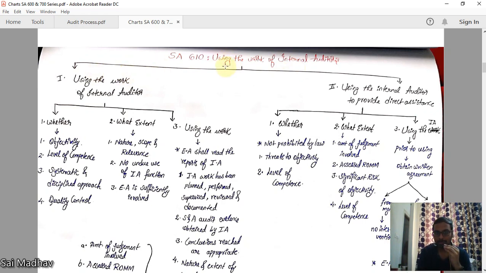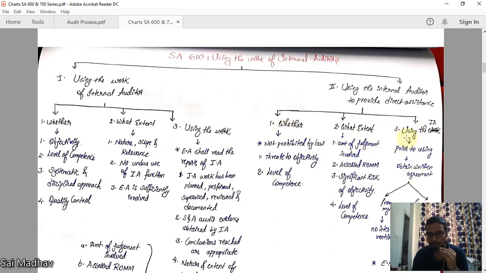This standard is divided into two parts. The first is using the work of the internal auditor, and the second part is using the internal auditor to provide direct assistance to you. Right. First is using the work of the internal auditor. You have to ask three questions: whether to use or not, if you decide to use, to what extent you should use, and third, when you are using the work, what are the things you have to follow. Right. Here also the same things: whether to use or not, to what extent, and when you are using, what is to be followed.